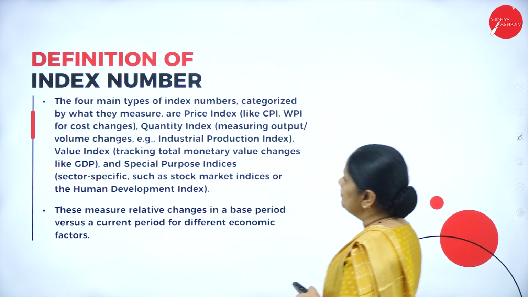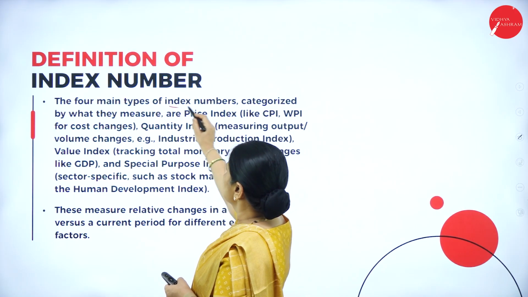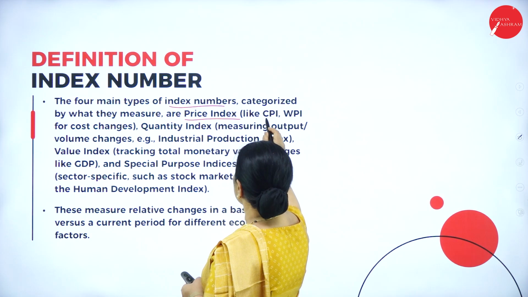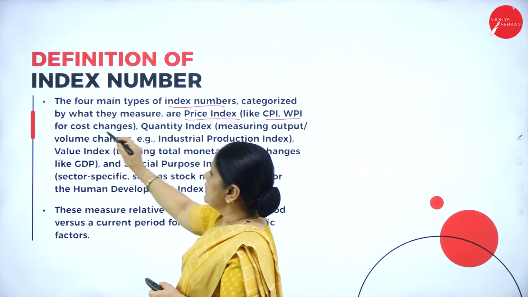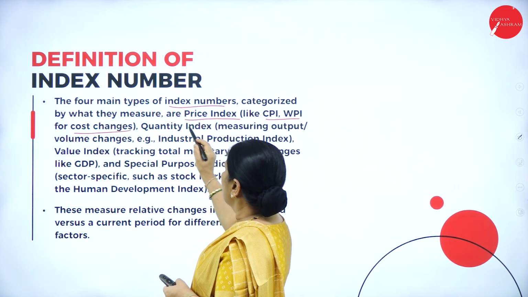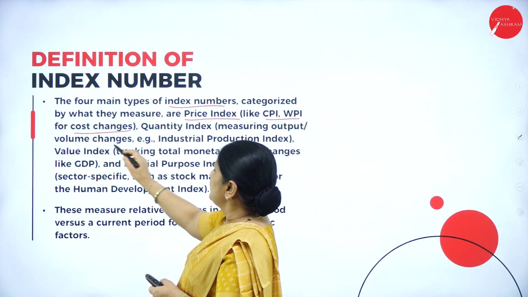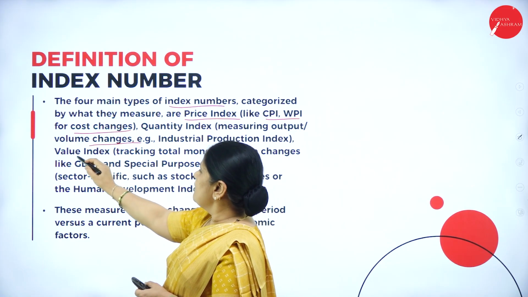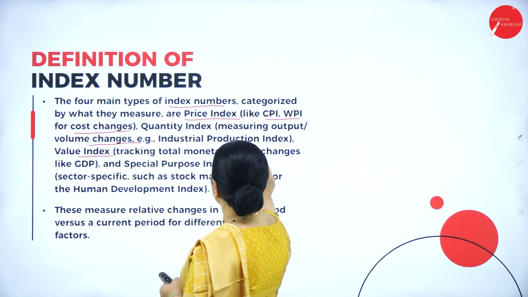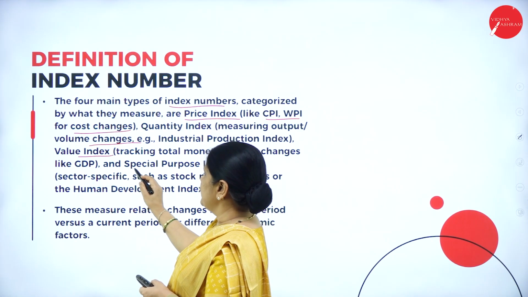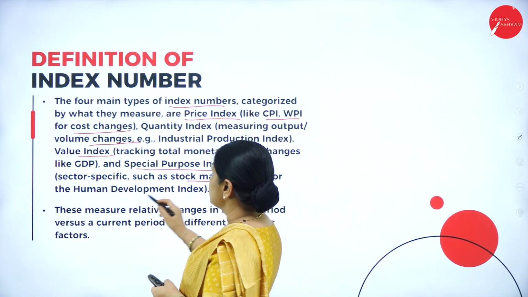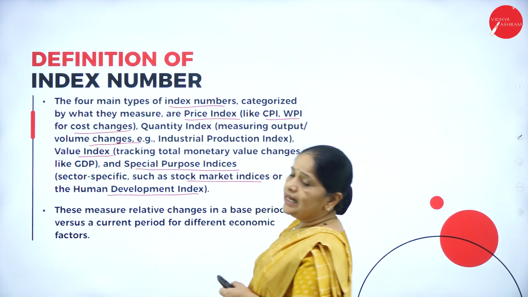Now, there are 4 main types of index numbers categorized by what they measure. They are the price index like the CPI, WPI for cost changes, quantity index measuring output and volume changes, industrial production index, the value index tracking total monetary value changes like GDP, and special purpose indices such as the stock market indices or the human development index.